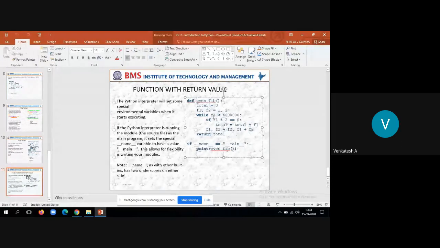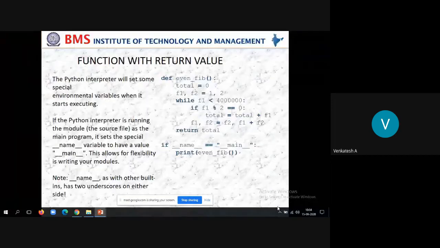Okay, students, here is another important thing you need to understand. Look at this statement. The Python interpreter will set some special environment variable when it starts executing. So when the Python interpreter starts executing, it will set one special environment variable that is called the double underscore name double underscore variable.